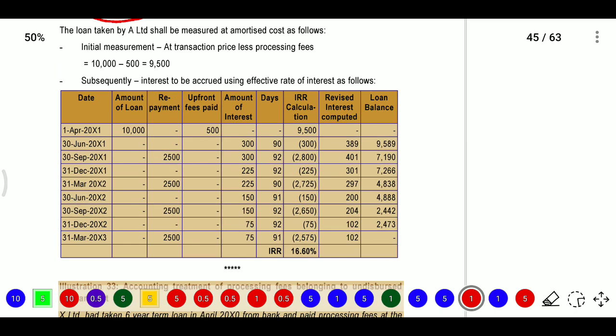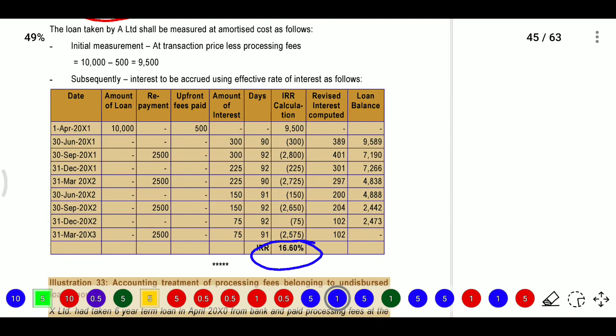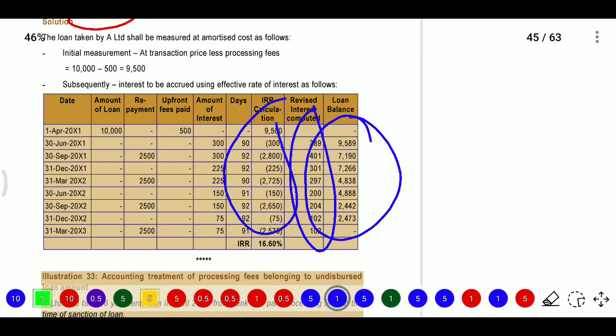So for quarterly they are providing 2,500, 2,500, 2,500, 2,500, four terms, and at starting time it will be 500. So this is the interest amount based on their percentage, and this is interest based on the IRR rate, which is calculated based on the IRR rate. This interest will be based on the IRR rate. For interest calculation on this amount we calculate the interest amount, and the loan closing balance is this one.